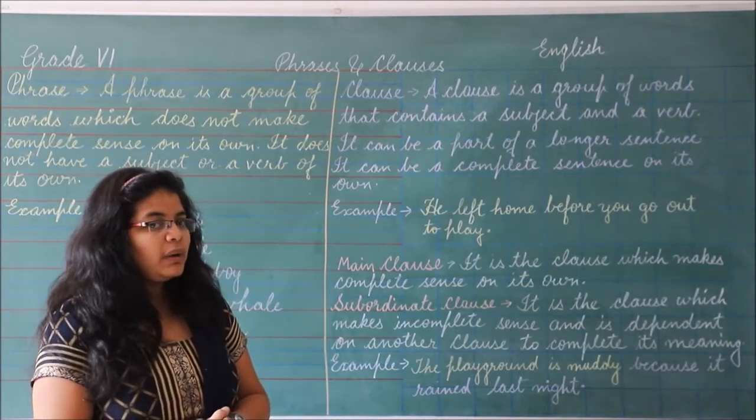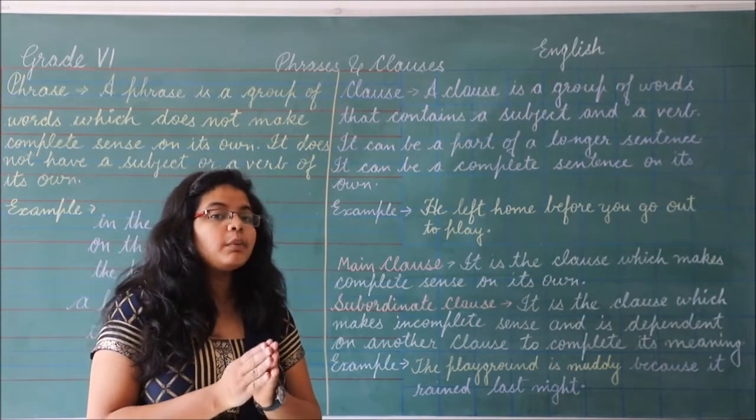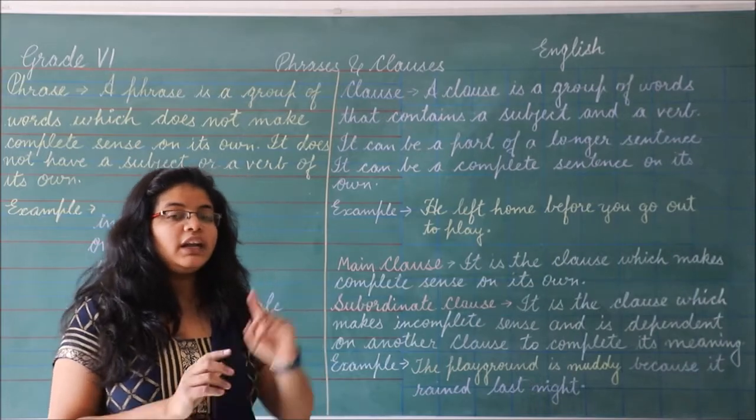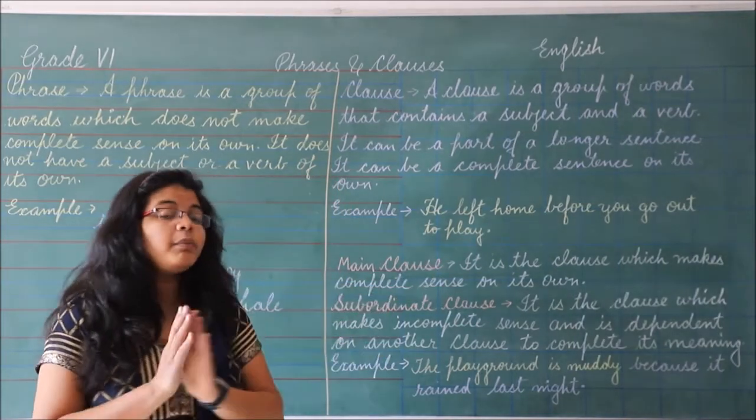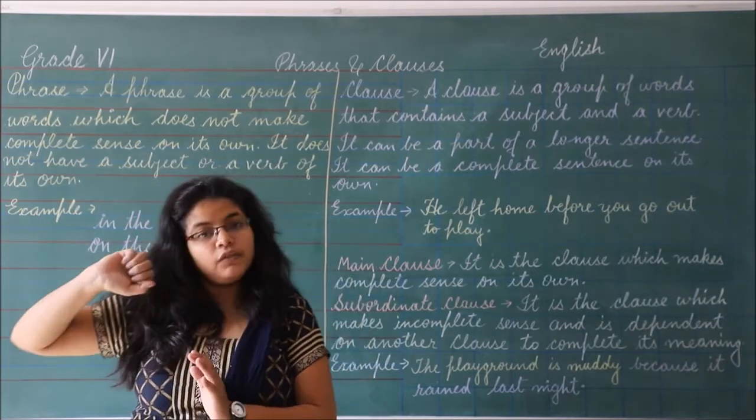So what we have to remember is that a clause is a group of words which has its own subject and verb, but phrases do not have their own subject and verb.